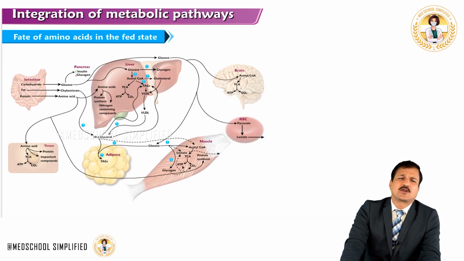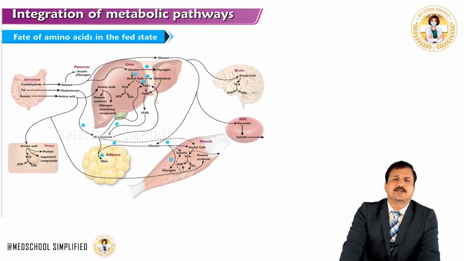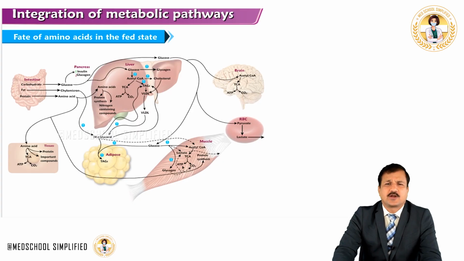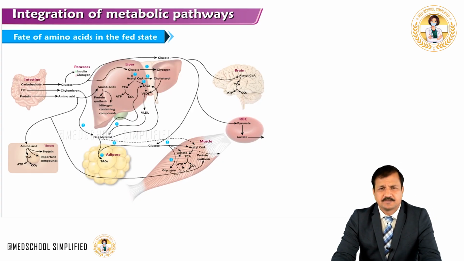The other tissues can also take up amino acids present in the circulation. Tissues taking up amino acids will use them for their own new protein synthesis or other important nitrogen-containing derivatives, and some of the amino acids may also be used for energy purposes, which is less likely because proteins are not a significant source of energy in our body compared to glucose and fatty acids.